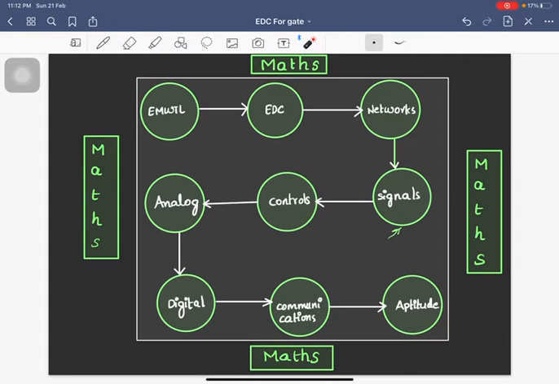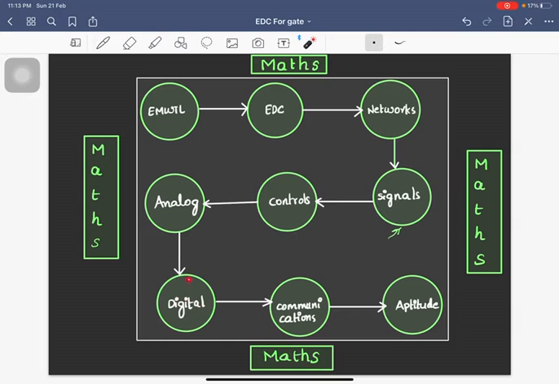And then in analog electronics, suppose you are going to design an op amp or OTA, operational transconductance amplifier, or you are finding the frequency response for some common collector, common base or cascade amplifier. Then concepts like frequency response, which you learn in signals, and stability concepts, which you learn in controls, Nyquist plots, Bode plots, all such things from these 2 subjects will be helpful in analog electronics. So they will find huge applications.